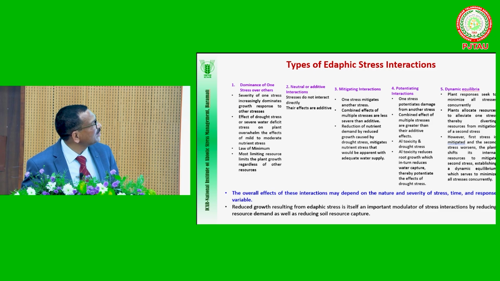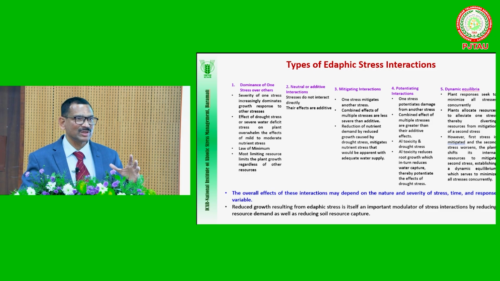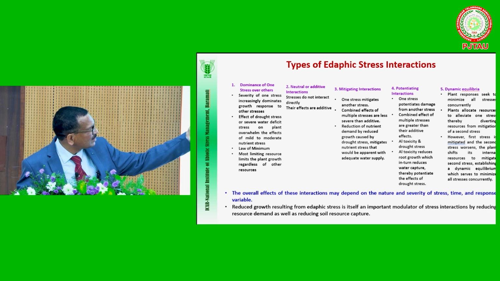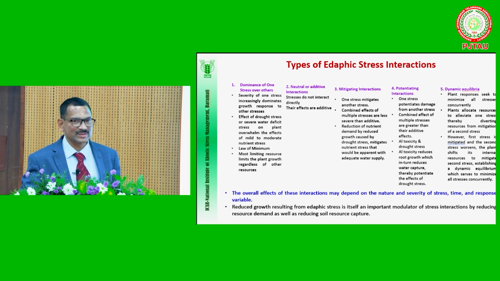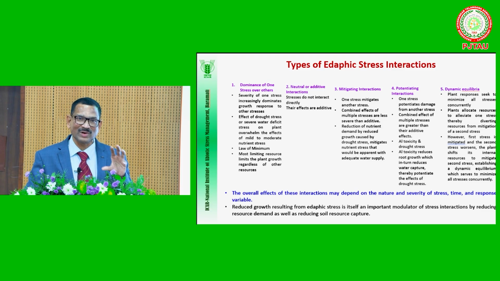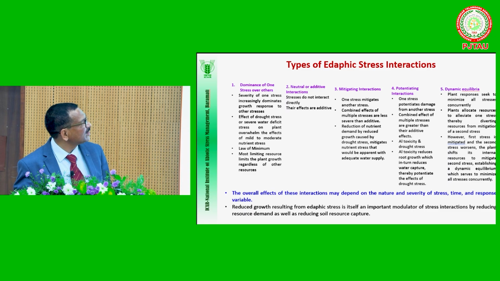And the third is the mitigating interactions. Mitigating means one stress sometimes helps in mitigating the other stress. For example, drought is there. Drought should not be there, but what happens? Plant growth is reduced, yield is reduced. But because of the reduced growth and yield, nutrient requirement will also be low. So even if your soils are low in nutrients, sometimes we may get some yield. That is the mitigating interaction.